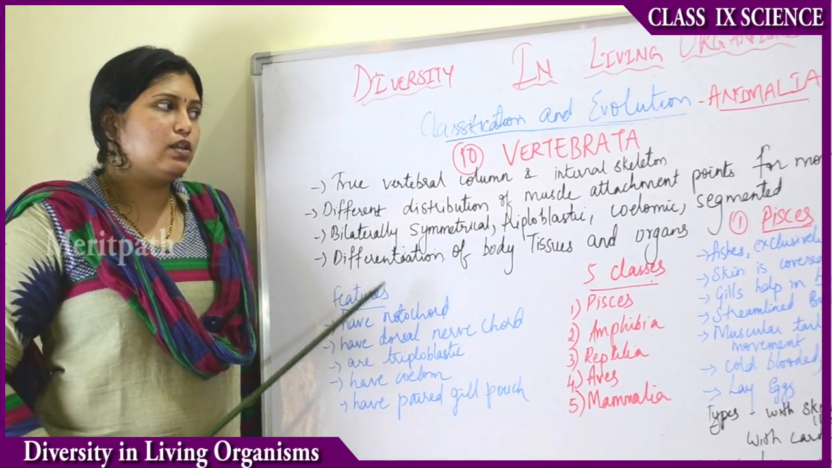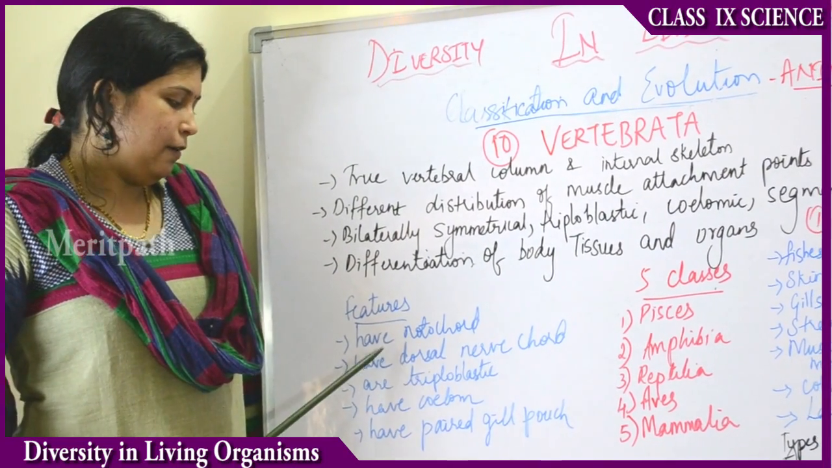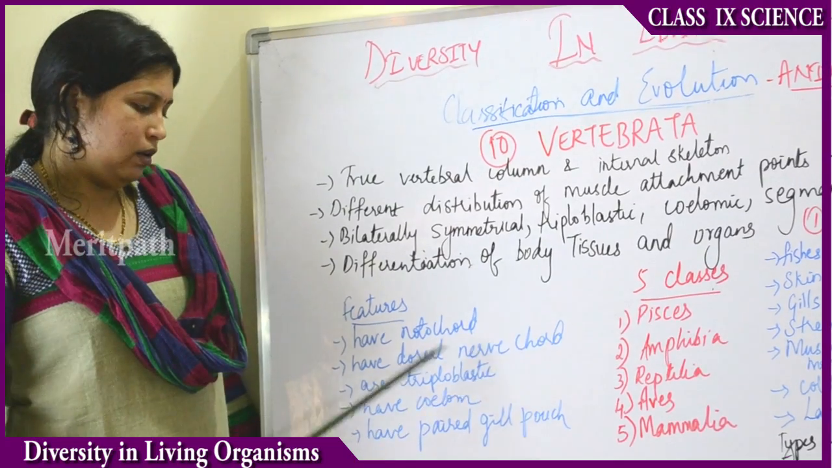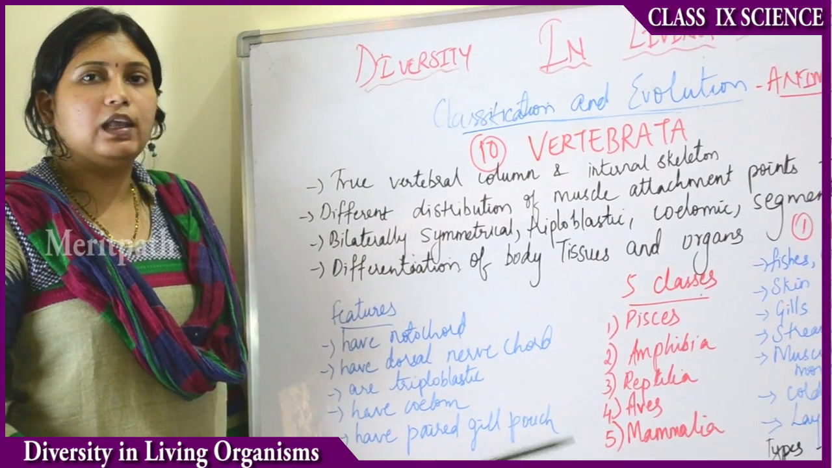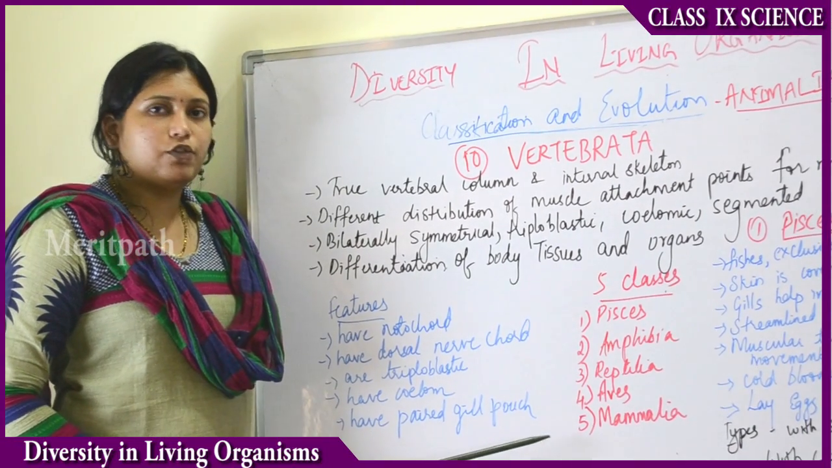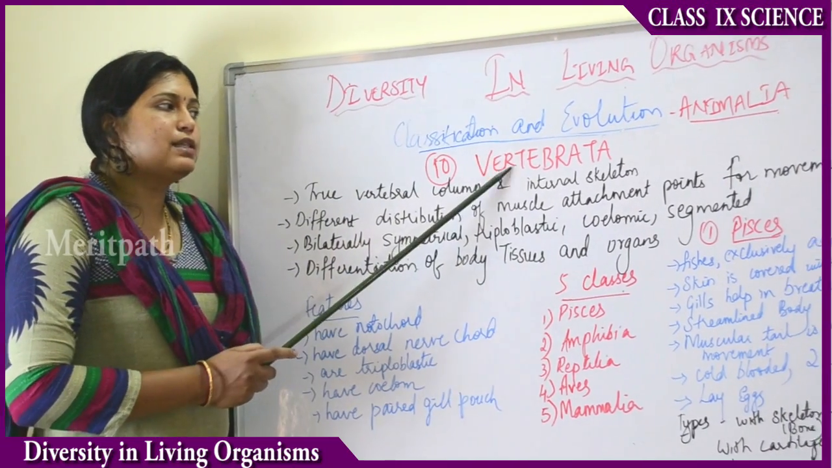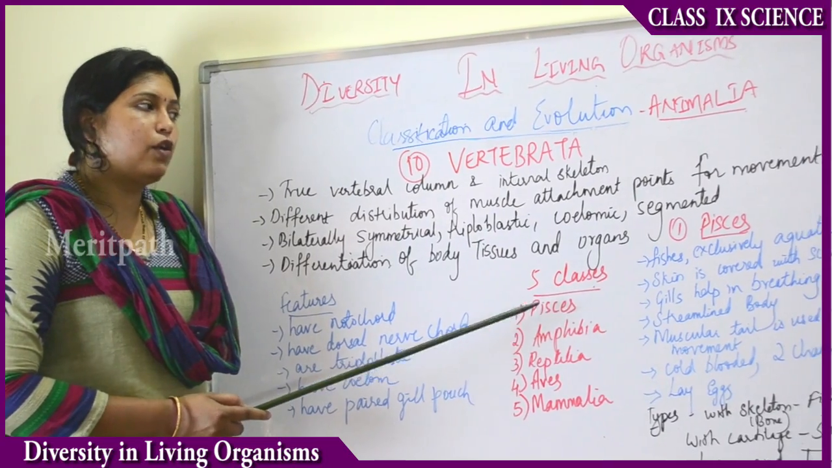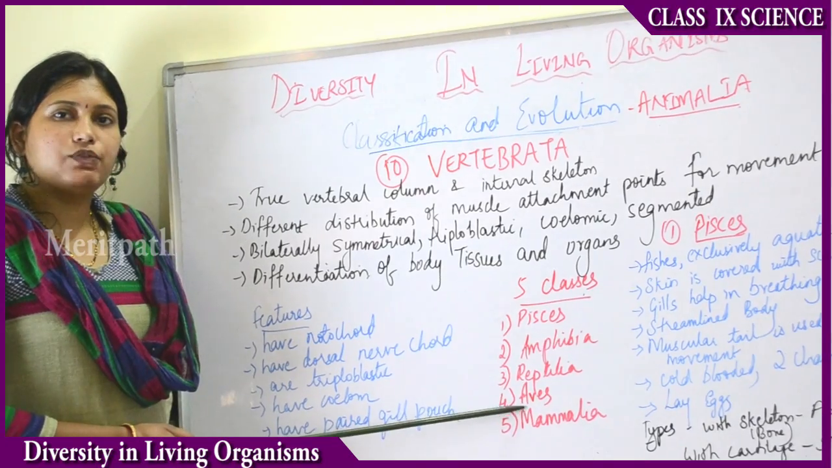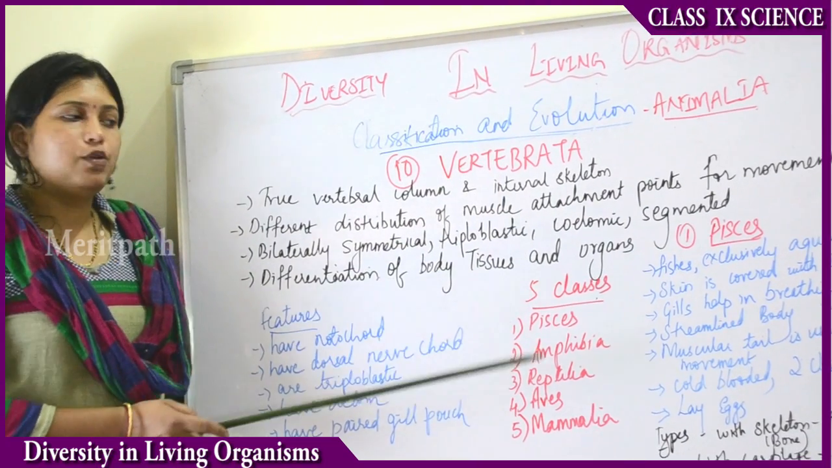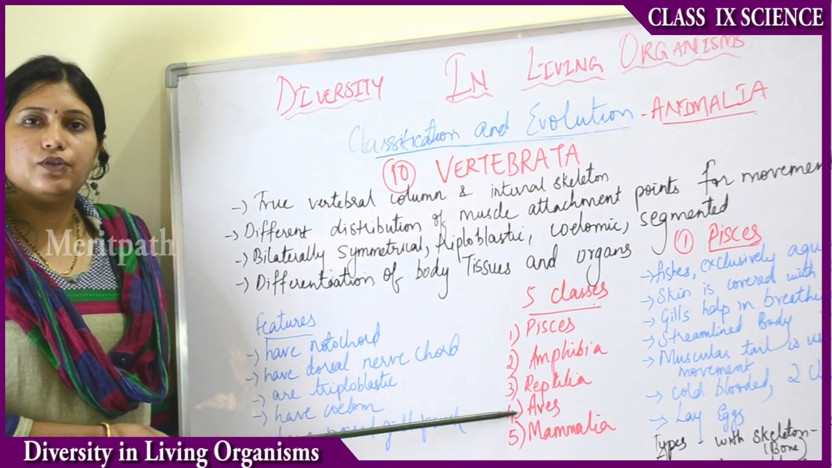Then what are the features of these vertebrates? In their larval stages they have a notochord. Then they have a dorsal nerve cord. Then they are triploblastic, having 3 layered cells. They have a coelom and they have paired gill pouches. The gill pouches are useful for breathing purposes, for exchange of food, water, etc. Then in the vertebrates we again have 5 subclasses. What are these subclasses? Pisces, amphibians, reptiles, aves and mammals. So in vertebrates we have 5 subclasses: Pisces, amphibians, reptiles, aves and mammals.